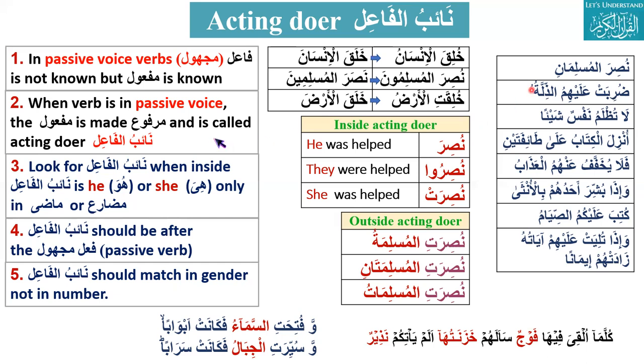I think it's az-zillatu. Yes, you are right. Because naibul file should be marfu, and after the passive verb. So az-zillatu is basically naibul file. And also it should match in gender. So zilla is what, feminine or masculine? Feminine. Yes. Because Duribat is feminine. So can you please translate it?